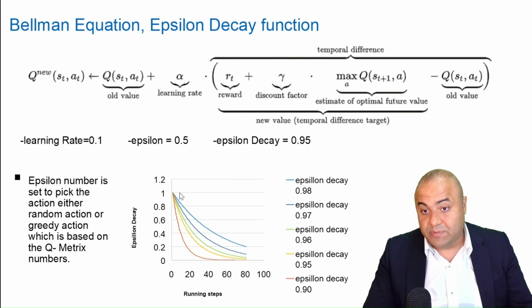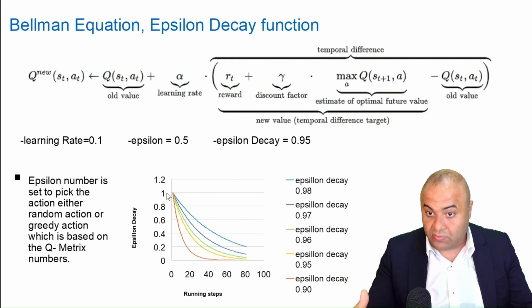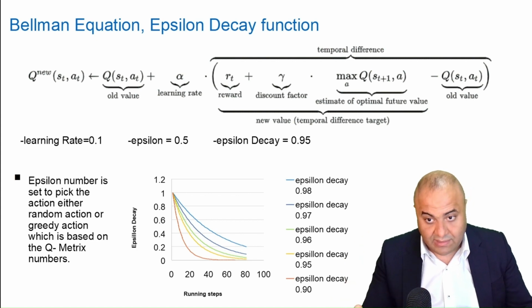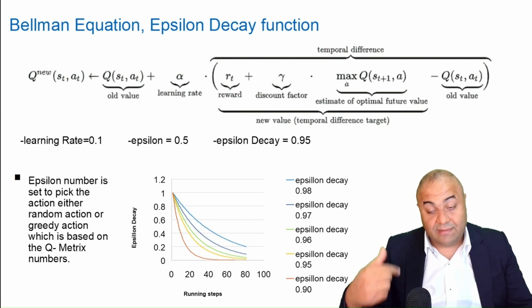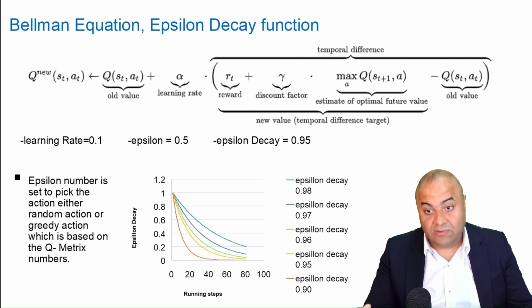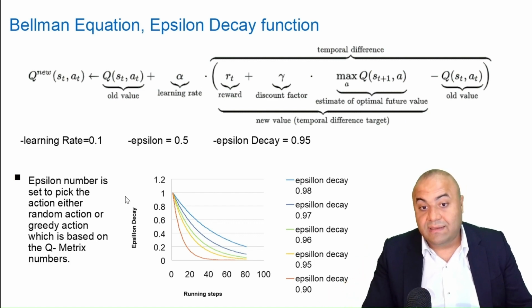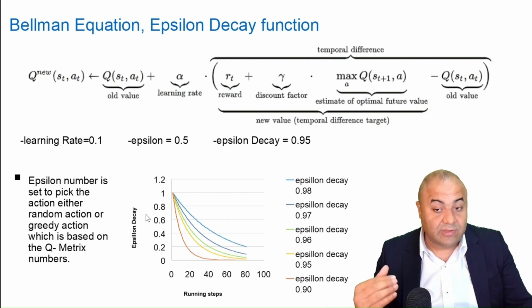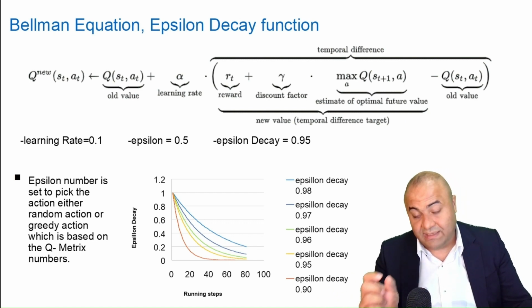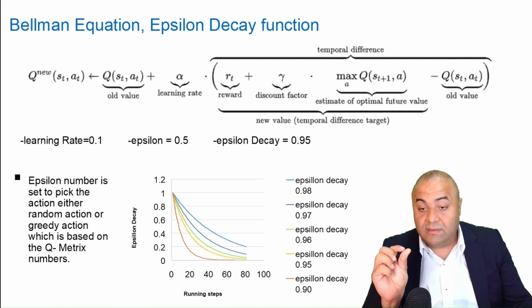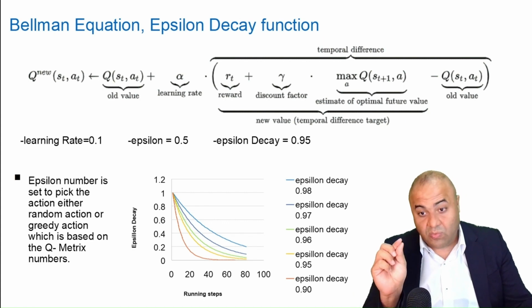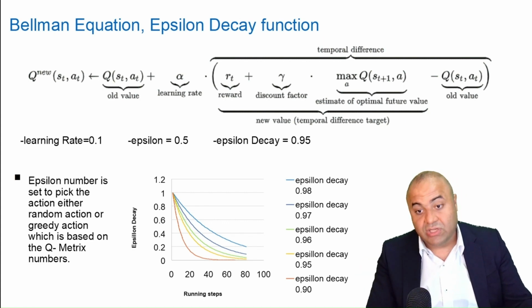This epsilon will start from 1, and as we go through and update these Q values every episode, we will keep changing this epsilon, which is the epsilon greedy value. It means the probability that at this episode we will take random action compared with greedy action.